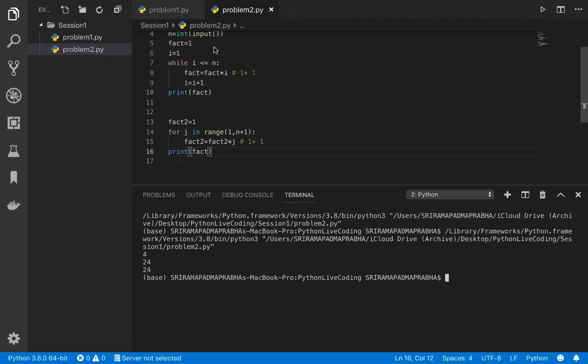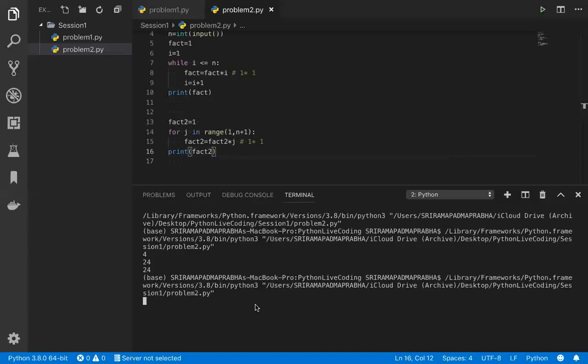Output is displayed here. See, this also can be written by using the lambda functions. Okay, sorry, I have mentioned fact instead of fact 2. Yeah, we can also do this. Yeah, you are right. So I'm giving here now 4. Yeah, both outputs are coming up. Thank you for that. So now both the values are printing, but here you need to look at the logic.